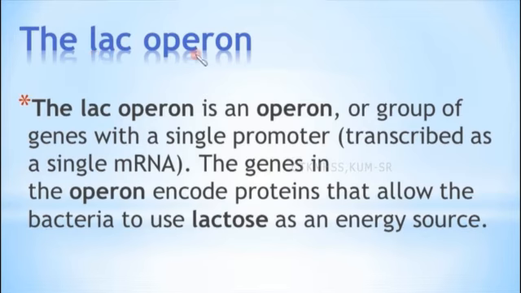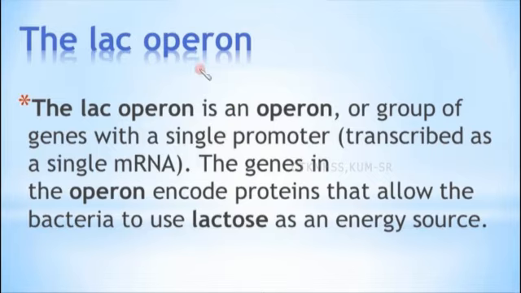So I told you there are many operons. In this we are going to see about the Lac Operon, which is seen in E. coli. The Lac Operon is also called the lactose operon. So this involves the metabolism of lactose in E. coli. And the Lac Operon is an operon, or group of genes with a single promoter, transcribed as a single mRNA. The genes in the operon encode proteins that allow the bacteria to use lactose as an energy source.